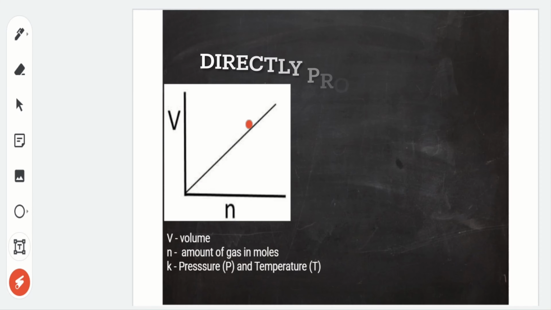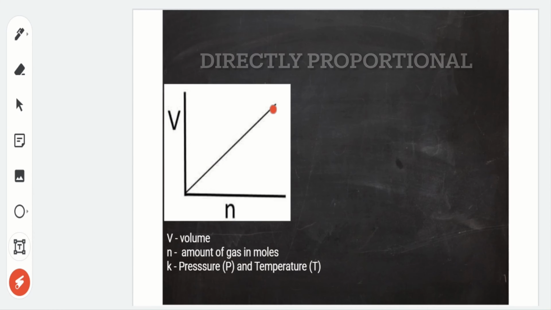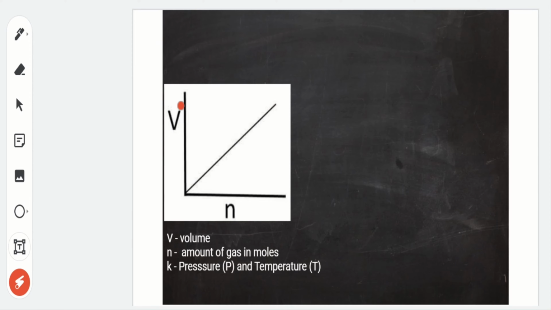As you can see here, there is a directly proportional relationship between the volume and number of gas at constant pressure and temperature.